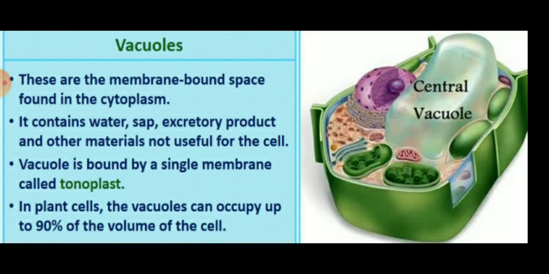In the plant cell, the vacuole can occupy 90% of the volume of the cell. So you can understand, if 90% of the volume is occupied by the vacuole, all the other cell organelles go to the periphery.